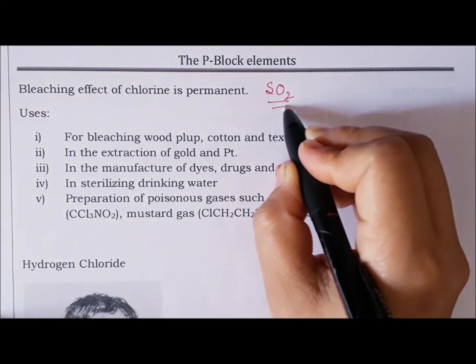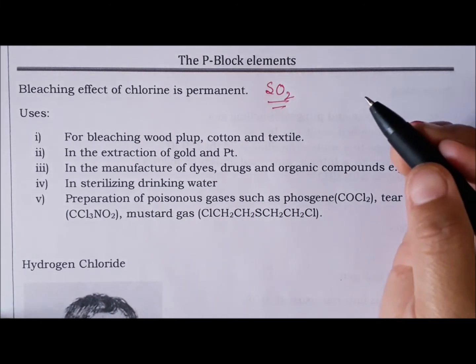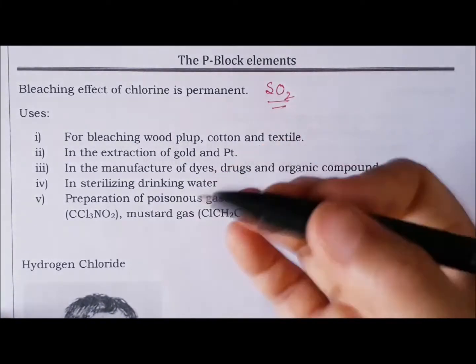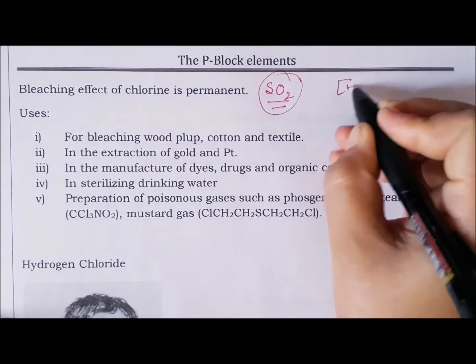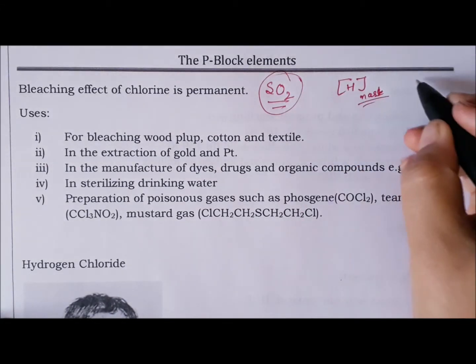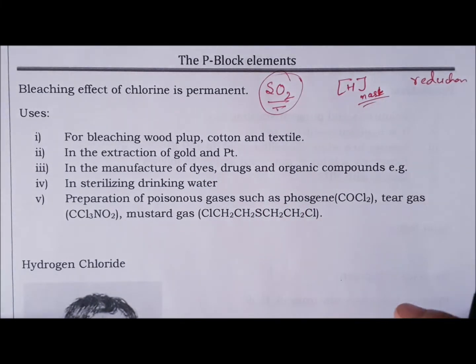Whereas the bleaching action, see this sulfur dioxide also has a bleaching property, but it's not permanent. Why? Because the bleaching action of sulfur dioxide is because of the presence of nascent hydrogen, or because of reduction. So the bleaching effect of SO2 is temporary only.